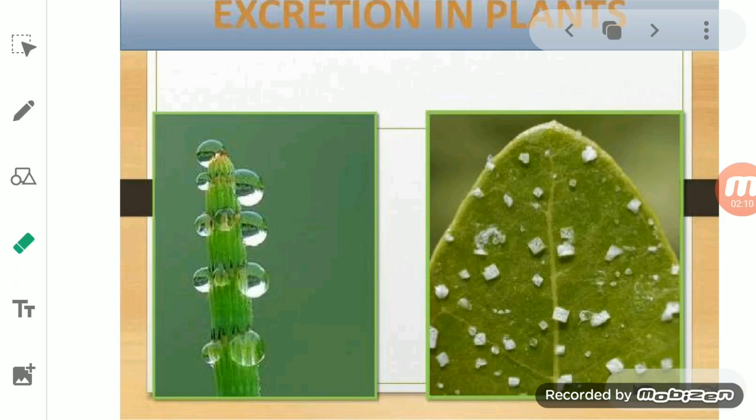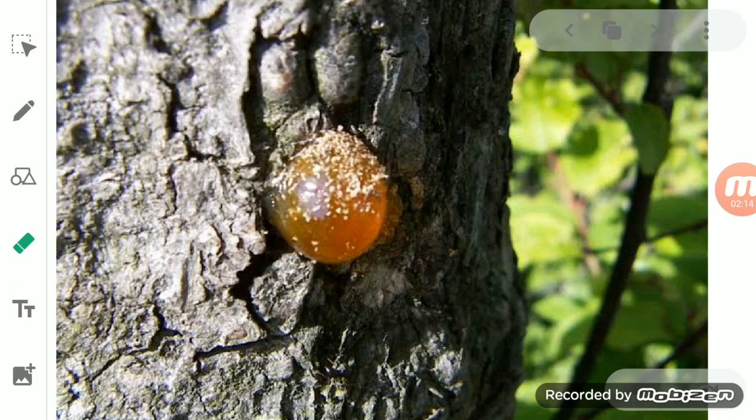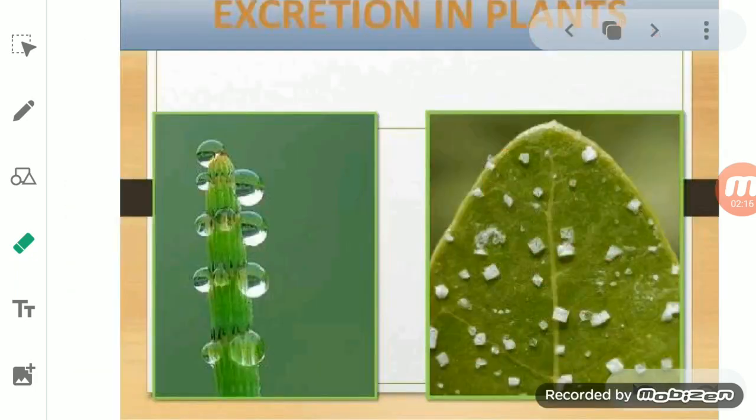Now from here we come to the definition of excretion. What is excretion, students? Excretion is the removal of waste substances from the body of a living organism. So we remove waste substances from the body of a living organism, that is excretion.